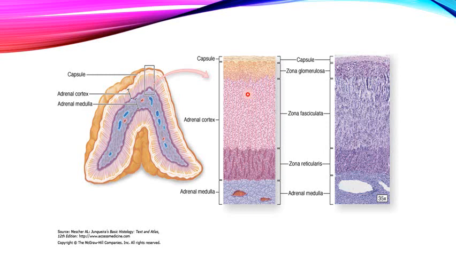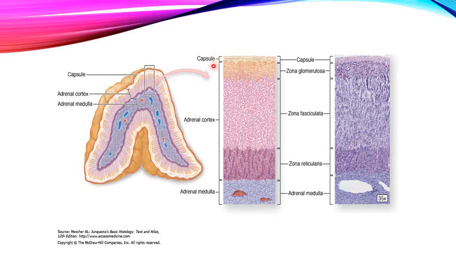I hope you know very well that a glandular structure is composed of parenchyma and stroma. Parenchyma makes up the secretory functional unit of the glands, and these cells are supported by the stromal components.